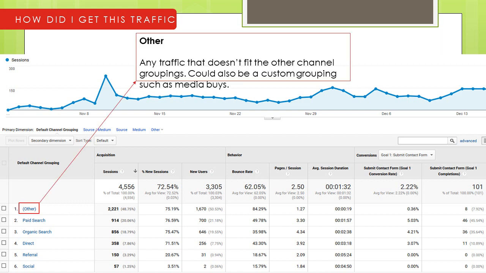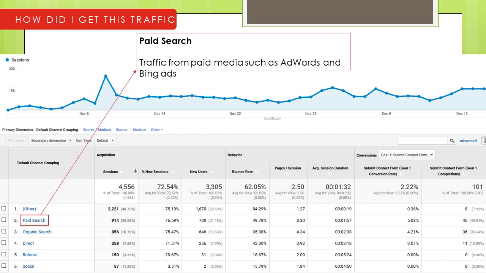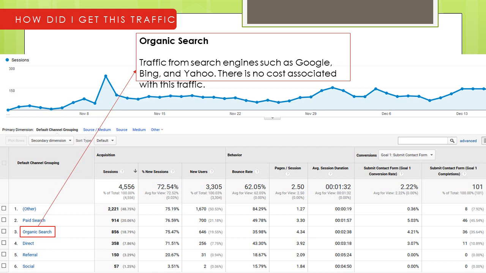This is the traffic, and any other traffic that you could not group is media buys. Here we are also using media buys, that is affiliate marketing, for this client. Then we are getting paid search, traffic from paid AdWords and Bing Ads. Here we have used both AdWords and Bing Ads. The next is search engines such as Google, Bing and Yahoo. Mainly we have targeted Google here; from Bing we are getting less traffic and from Yahoo much less, so we are targeting only Google.